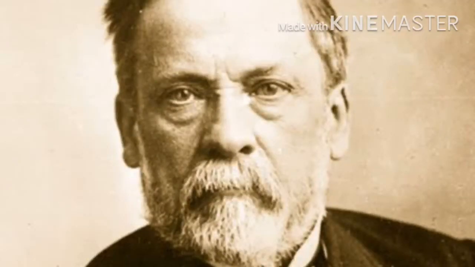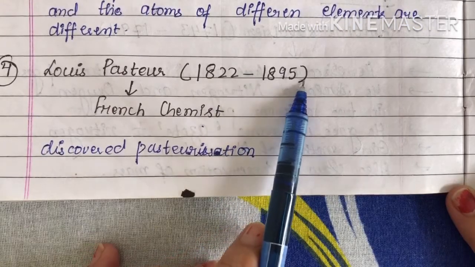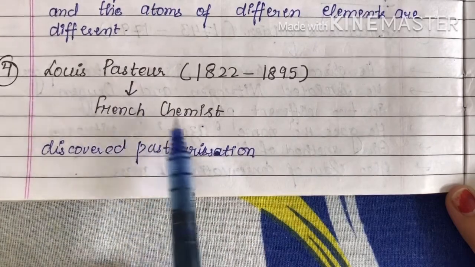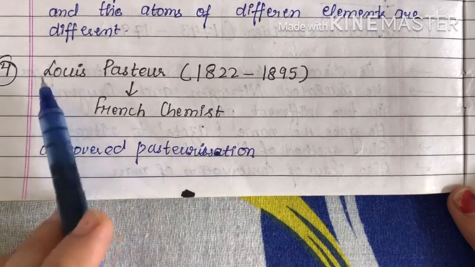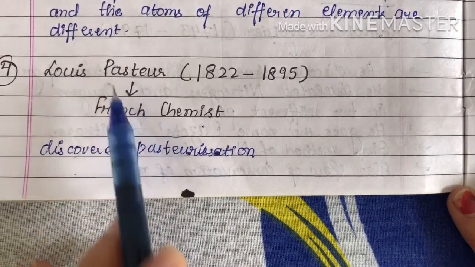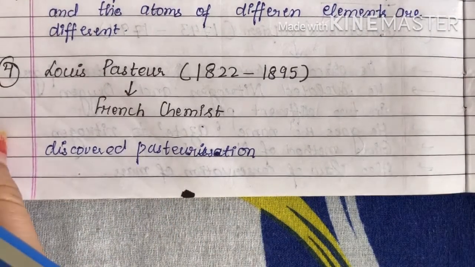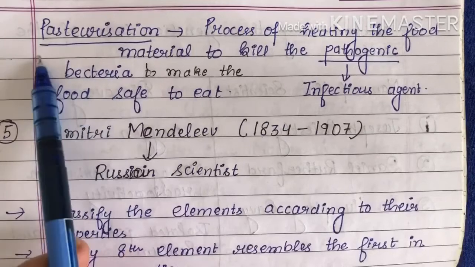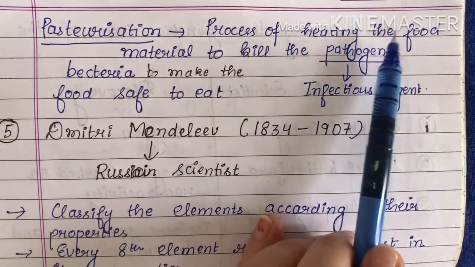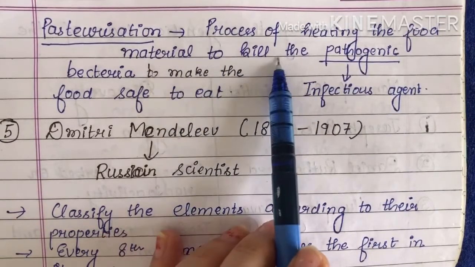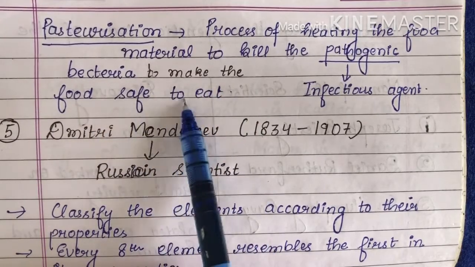The next one is Louis Pasteur. His time period is 1822 to 1895. He was a French chemist. He discovered pasteurization. So what is pasteurization? It is the process of heating food material to kill the pathogenic bacteria to make the food safe to eat.